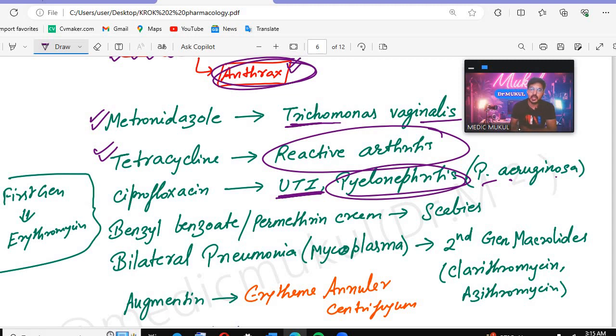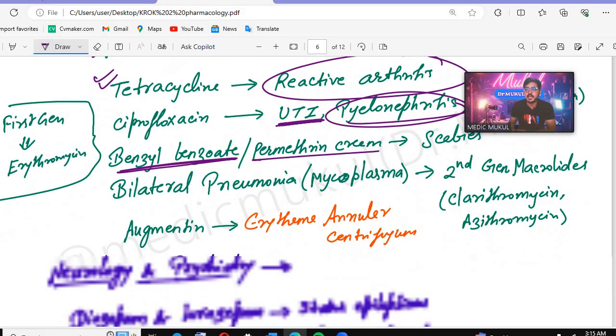Then there is benzyl benzoate or permethrin creams. This is used in case of scabies. So if it is scabies, which drugs will be given, or which cream will be used? The benzyl benzoate cream or permethrin cream will be used in case of scabies.